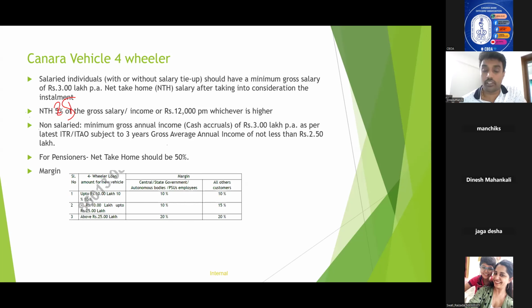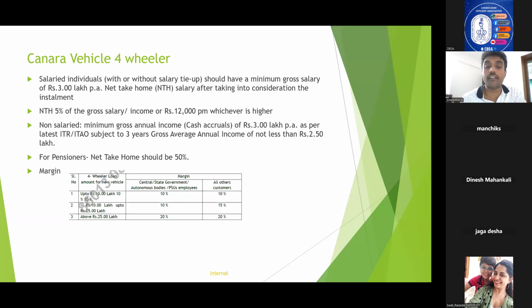So this is also a very important margin, because for two-wheeler, we saw the margin is 15, 20, 25 and, sorry, 35. But in the case of Canara four-wheeler, it is 10% for up to 10 lakhs. Only for loans above 10 lakhs and up to 25 lakhs, the margin varies slightly. For central, state government and PSU employees, it is 10%. For all other customers, it is 15. And if the loan is above 25 lakhs, it is a uniform 20% margin.